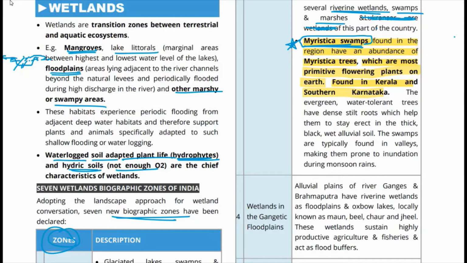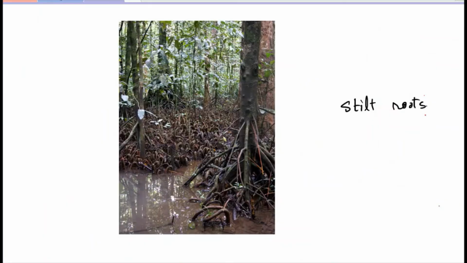In Myristica swamps there is an abundance of Myristica trees, and these Myristica trees are the most primitive flowering plants on the earth. Where are they found? They are found in Kerala and southern Karnataka. These Myristica trees have roots known as stilt roots. Stilt roots are basically adventitious roots. What are adventitious roots? They grow from non-root tissues.